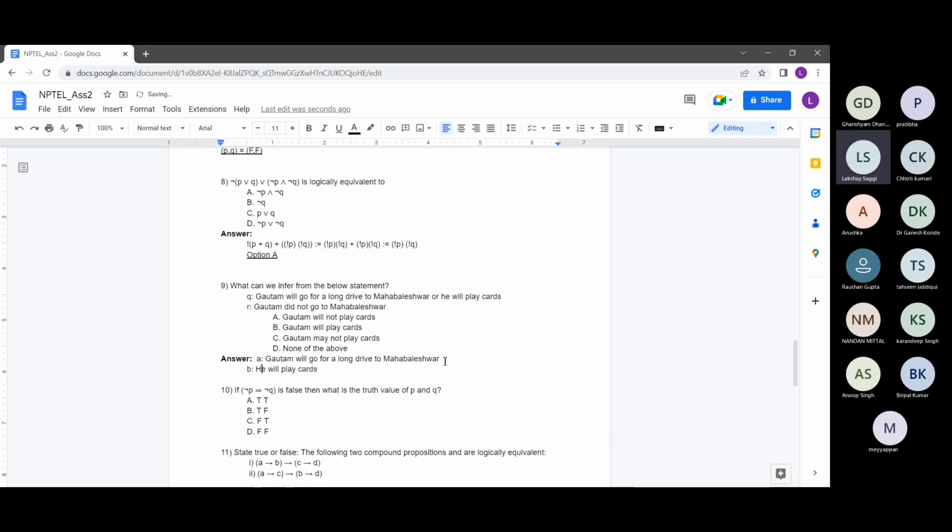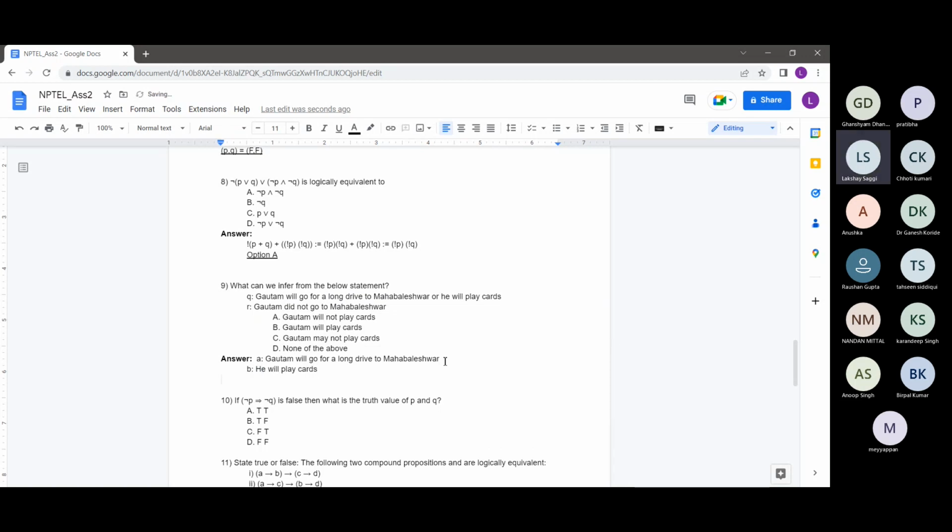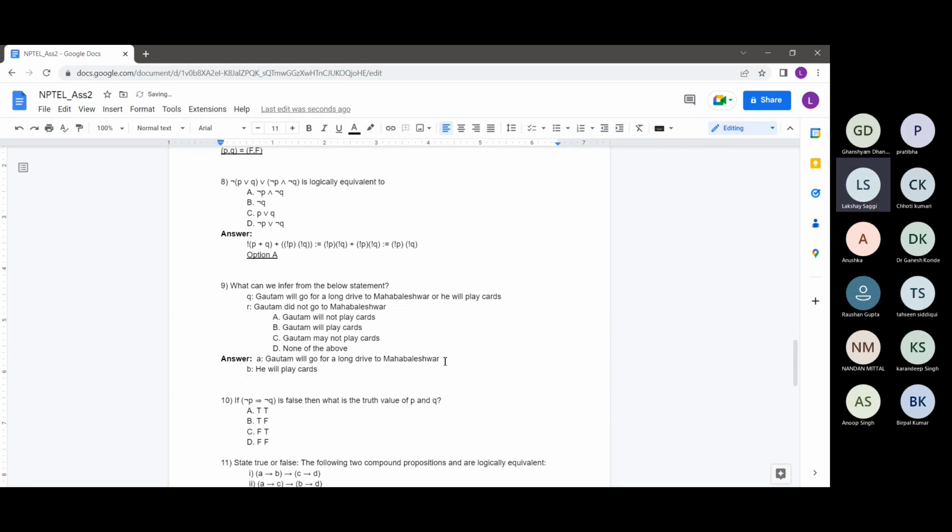What we are given is Q is A or B, and R is not of A. And so we need to find, if both of these statements, Q and R, are true, then what statement will hold.